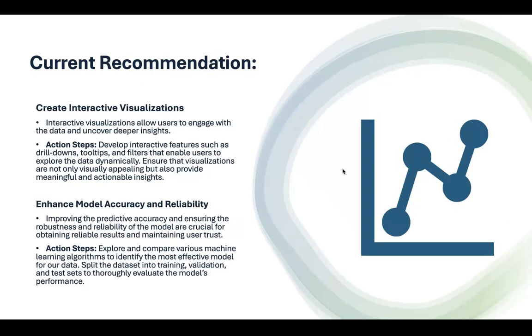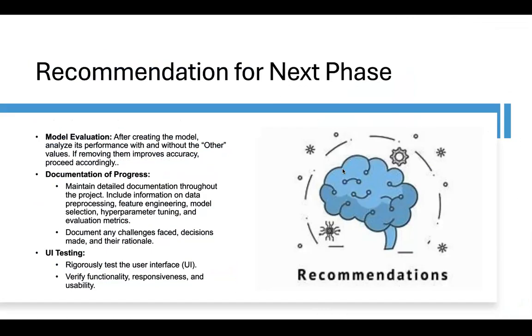Next slide, please. Also, create interactive visualizations. The action steps would be to develop tools such as drill-downs, tooltips, and filters that enable users to explore the data, and ensure the visualizations are not only visually appealing but also provide meaningful and actionable insights. We also have action items for enhanced model accuracy and reliability, which are to explore and compare various machine learning algorithms and identify the most effective model for our dataset.